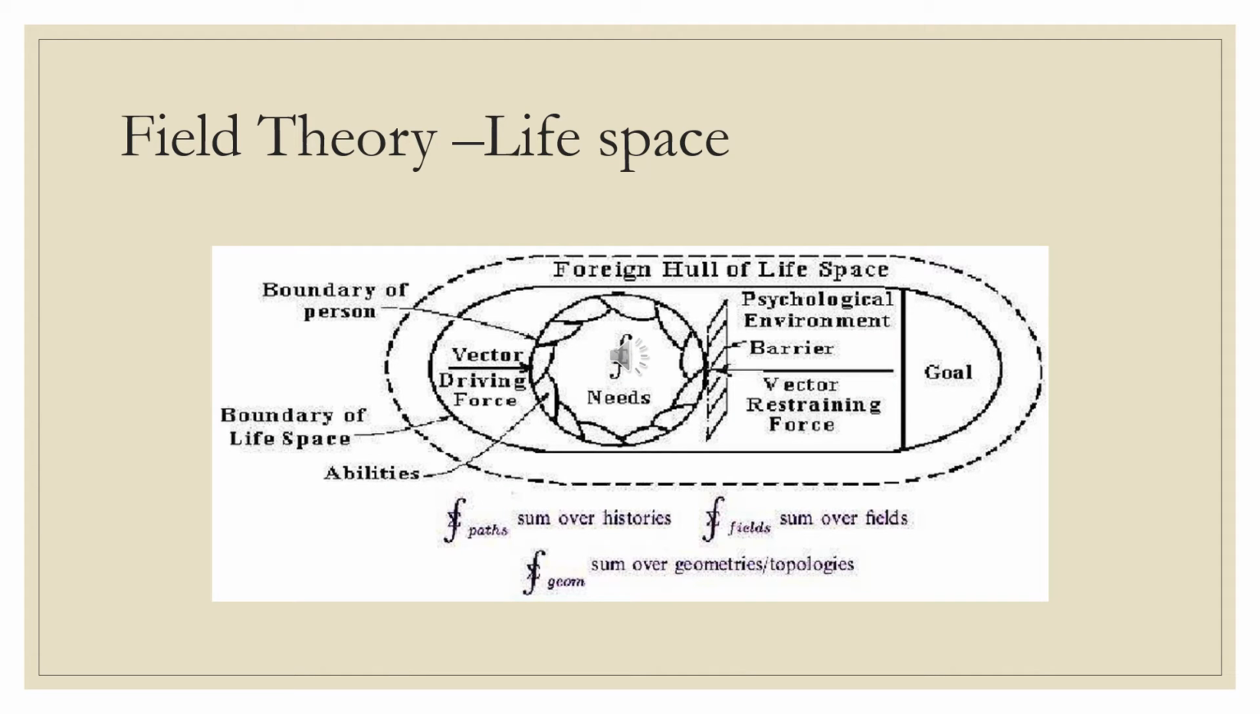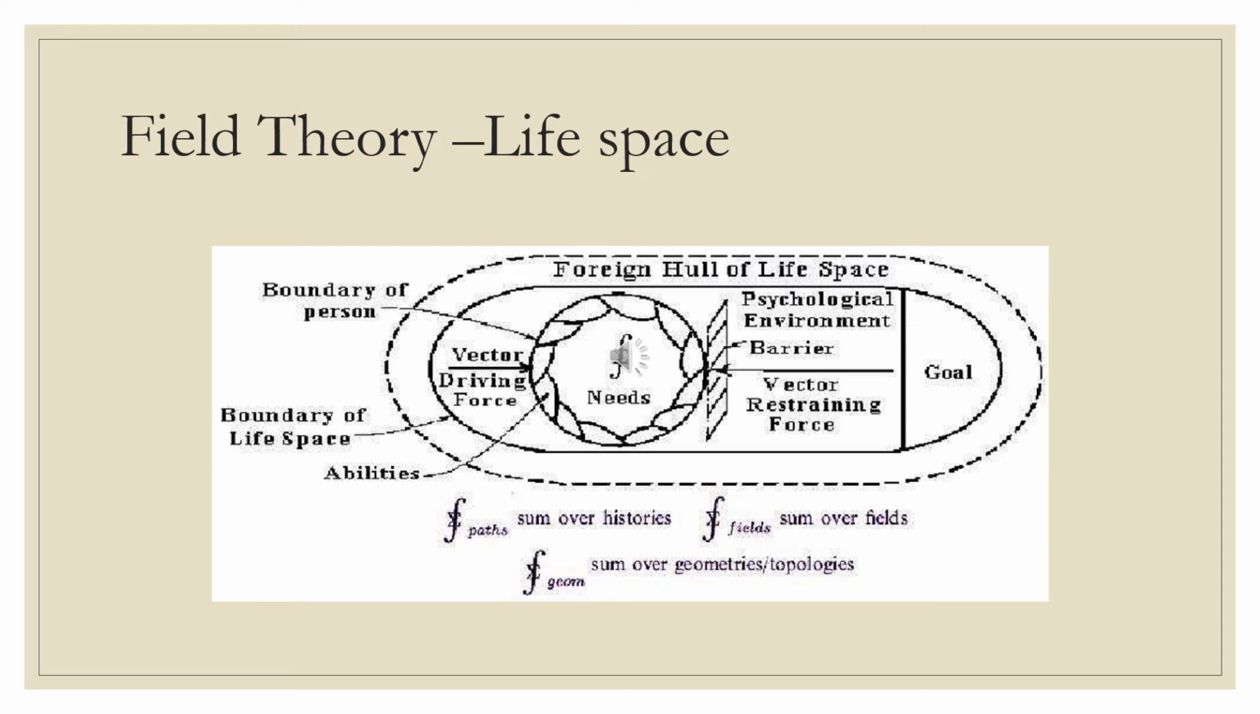Dear student, this is the diagram of Lewin's field theory. Field is a psychological concept, and this field consists of a person and his psychological environment. In this, Lewin also explained the behavior of any person in terms of life space. So first we must learn about life space. Life space is also called the psychological field.